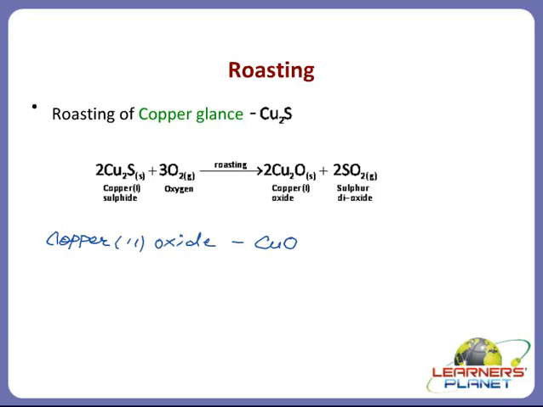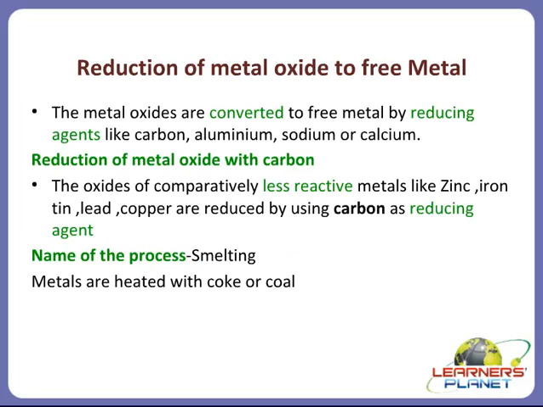Right, children? We were discussing the conversion of metal ores, that is sulfide or carbonate, to a particular oxide, right? Now what do we have in our hand?